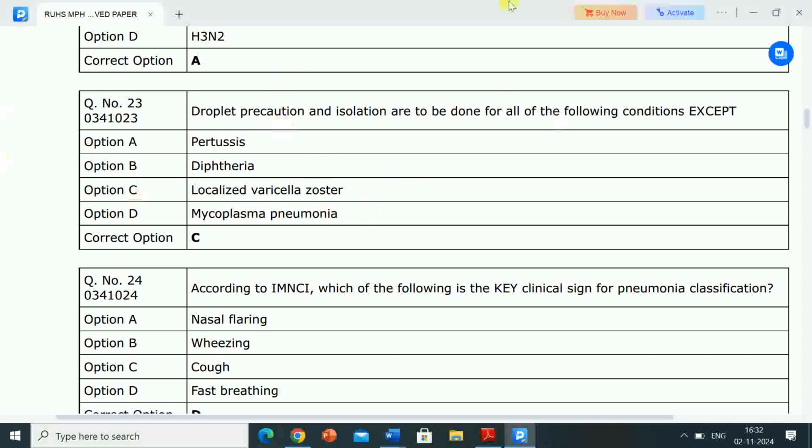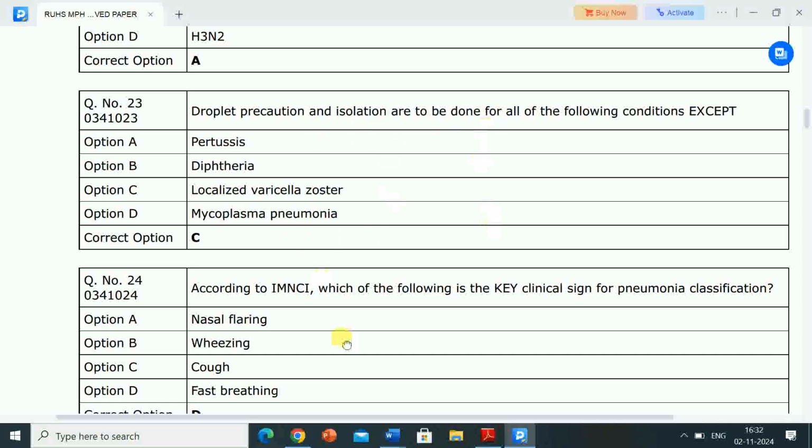Droplet precaution and isolation are to be done for all of the following conditions except localized varicella zoster. So for localized varicella zoster, droplet precaution and isolation are not to be done. And for the remaining options, that is pertussis, diphtheria and mycoplasma pneumonia, droplet precaution and isolation are to be done.